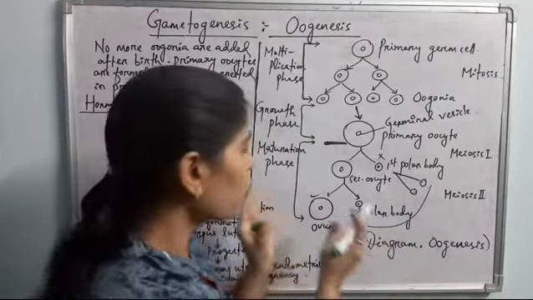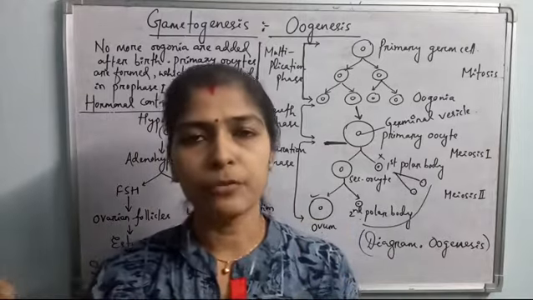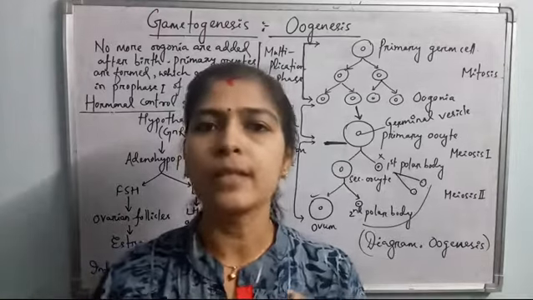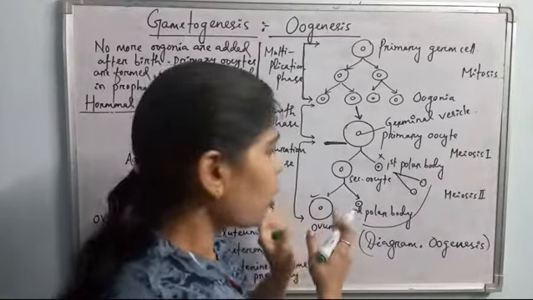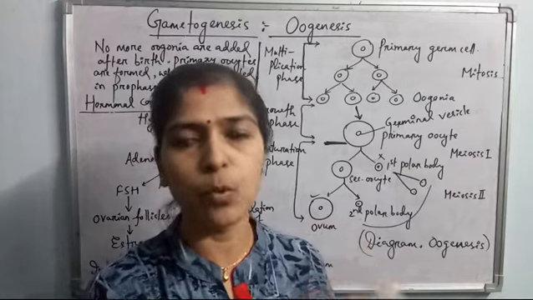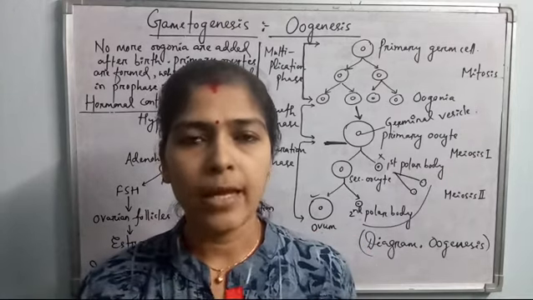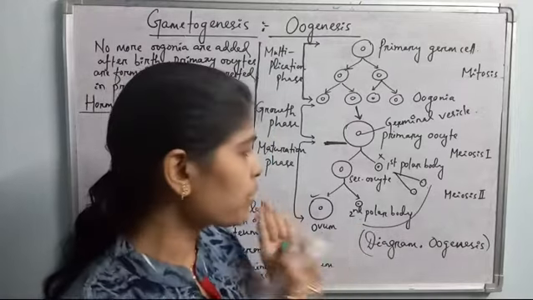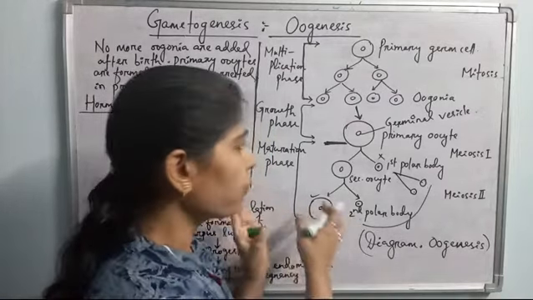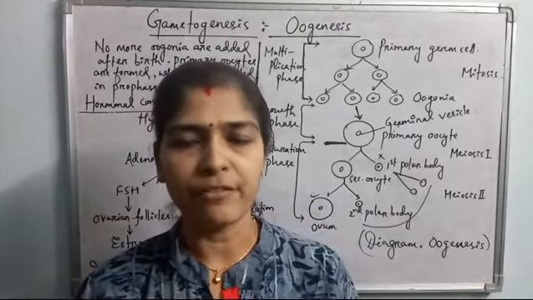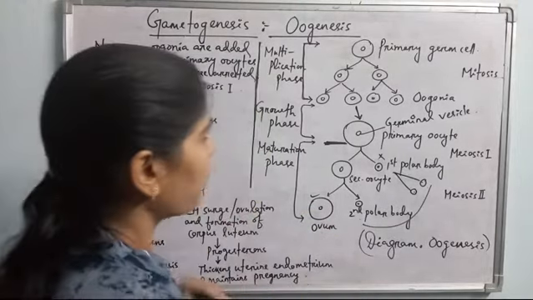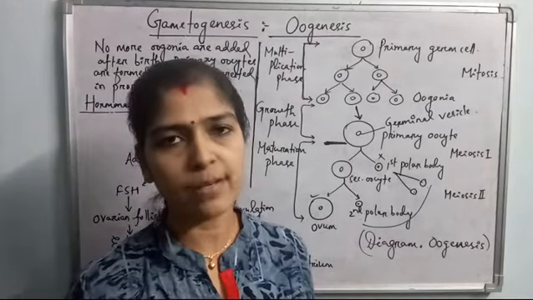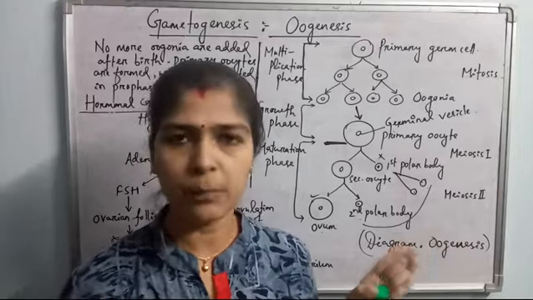Okay, because the ovum, in case of Pisces, reptiles, and birds, contains yolk. The yolk content of the ovum is much more, but in case of mammals, as we are viviparous, the yolk content is very less. So the nutrition is attained by the ovum from the antrum, the fluid filled cavity. Okay, so this is all about oogenesis. We have discussed it in case of vertebrates, lower invertebrates, and different types of vertebrates also.